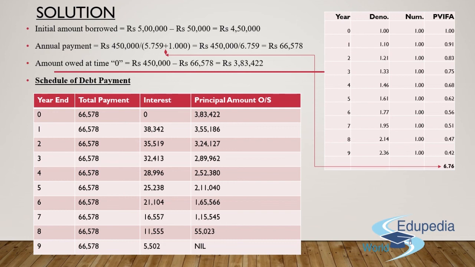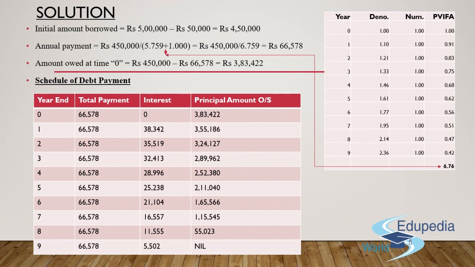Because I've already made the installment at the initial year 0 itself. So the balance amount remaining has to be 3,83,422. Whatever interest I'm paying, I'll have to pay it on 3,83,422 rupees rather than 4,50,000. Clear, guys? Good.